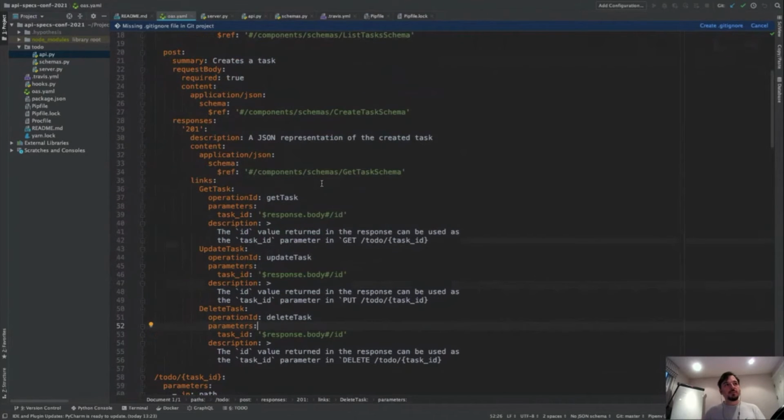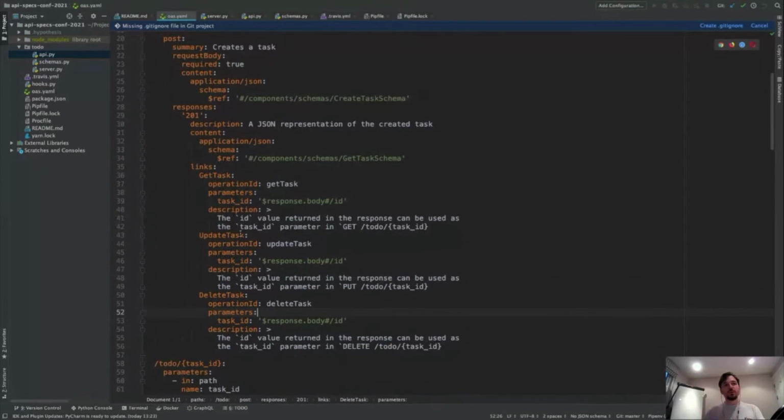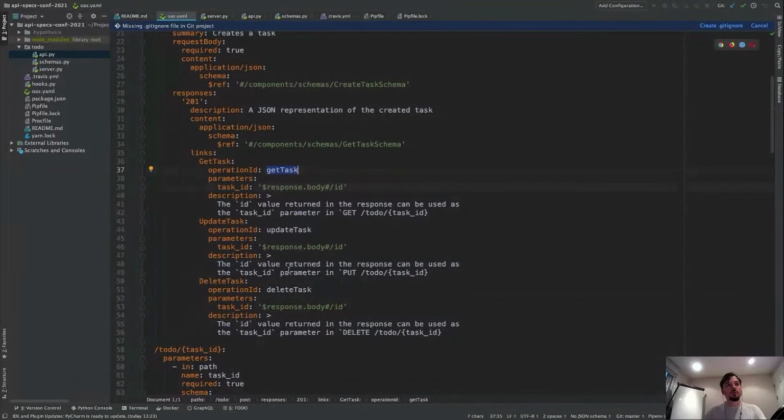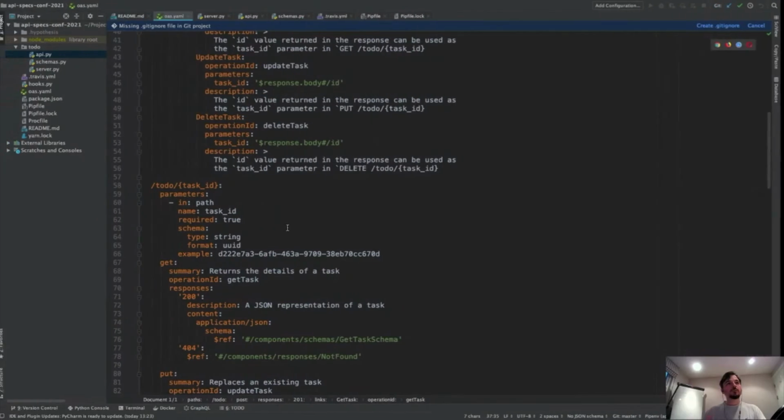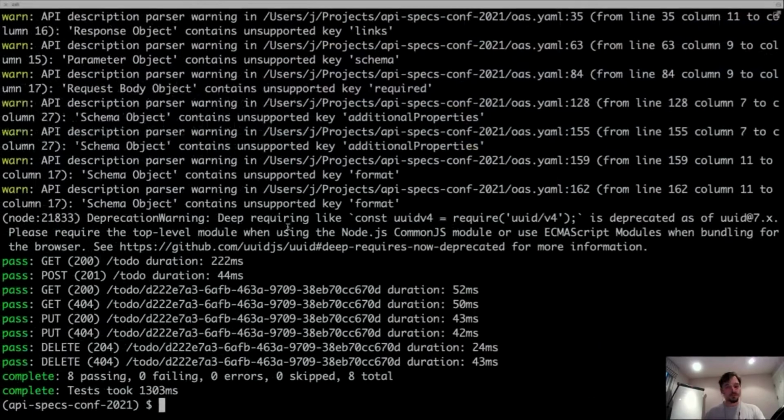So here is an example of defining relationships between the post to-do endpoint of the API with other endpoints in this API. So I'm using links to say that the response of the post endpoint contains an ID property, which you can use to replace the task ID parameter of the URL of this operation, get task. And get task is simply the get endpoint for the resource URL of a task. By leveraging links, Schemathesis is able to validate that you are creating your resources correctly and that the right actions can be performed on those resources. Let me show you what running Schemathesis looks like from the terminal.